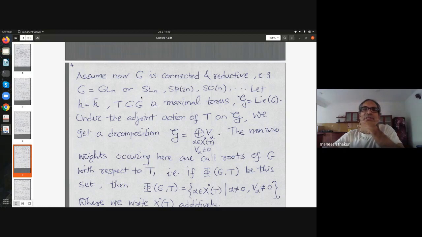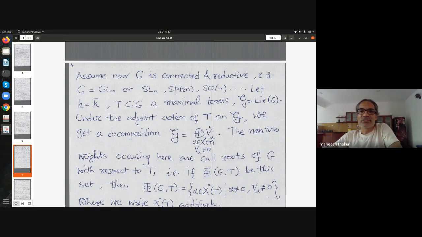Now, when I am dealing with a split maximal torus, so over the separable closure or algebraic closure, the torus is already split and I look at the adjoint action. So I can decompose this vector space into eigenspaces for the action of the torus. Because it's a commuting family of semisimple elements, I can simultaneously diagonalize them, which just means I can find a basis of common eigenvectors for all elements of T. So that allows me to decompose G as a direct sum of, so I should have written g_alpha here.